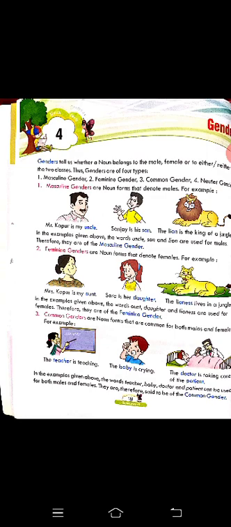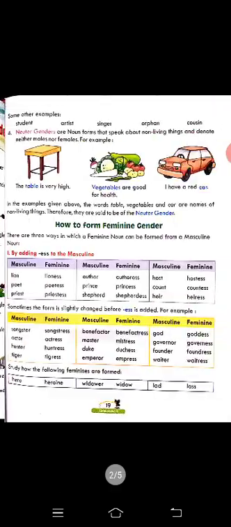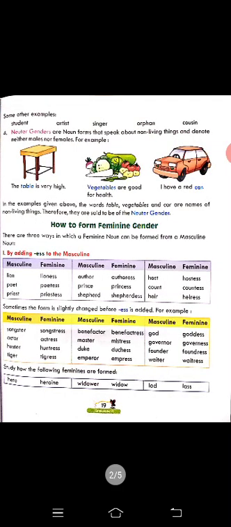The male one refers to masculine, the female one refers to feminine, and those who are common, man as well as woman, male and female both, are denoted with the common noun. And the fourth one is your neutral gender. Neutral genders are basically referred to non-living things, dear students. So read this once again. This is very simple. Watch this video twice, or read this twice, and read these examples.